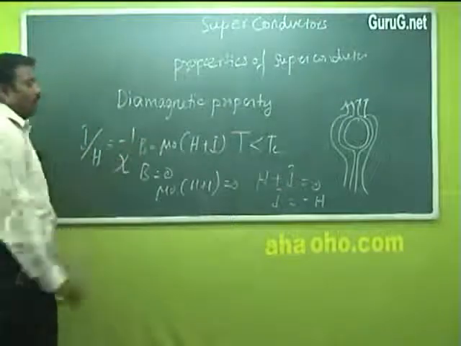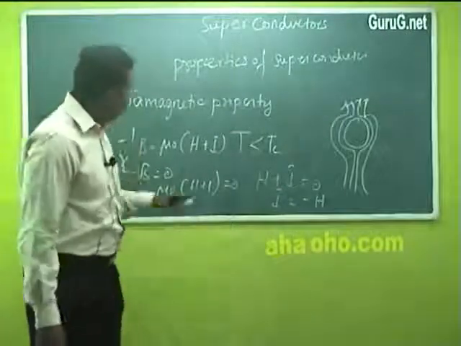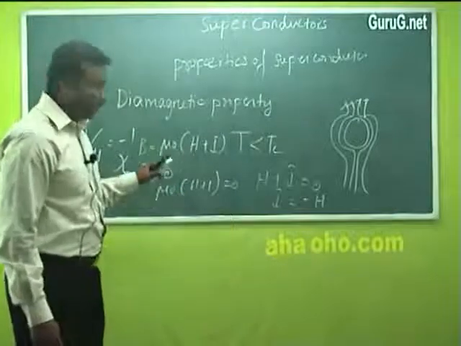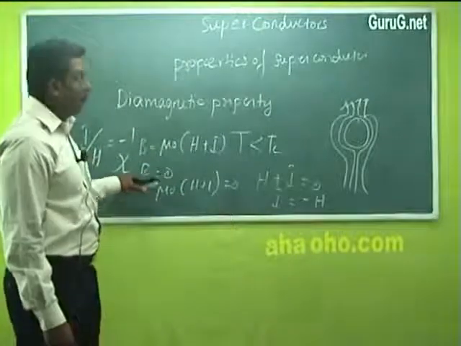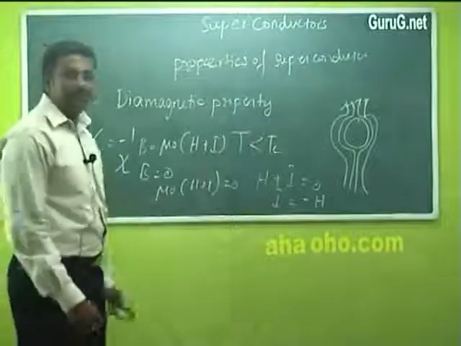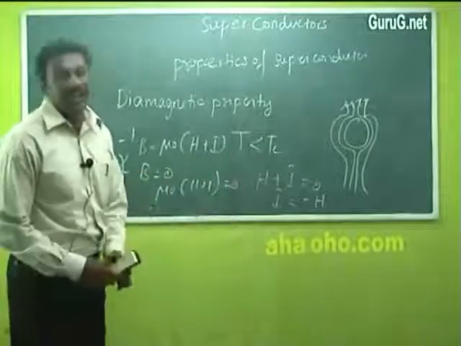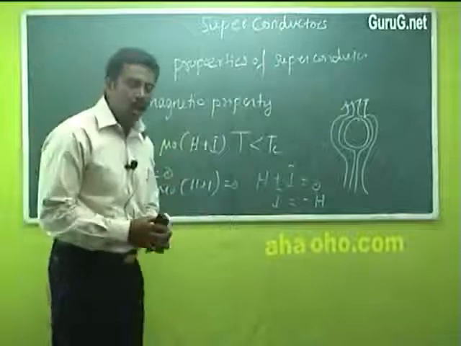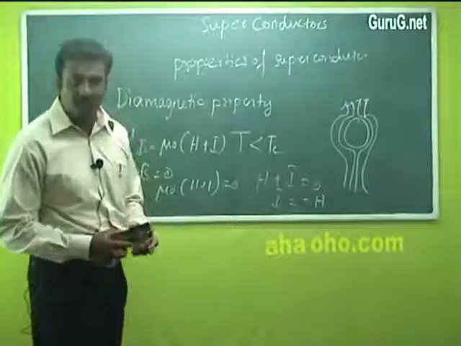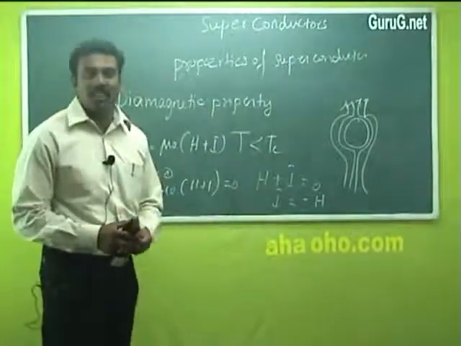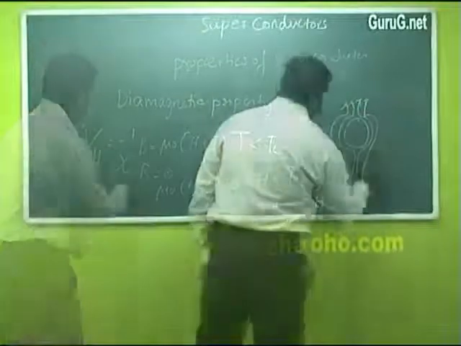That is the susceptibility chi. So the susceptibility of a superconducting material is negative, so it is a perfect diamagnet. This was first observed by a scientist called Meissner, so this effect is called the Meissner effect.